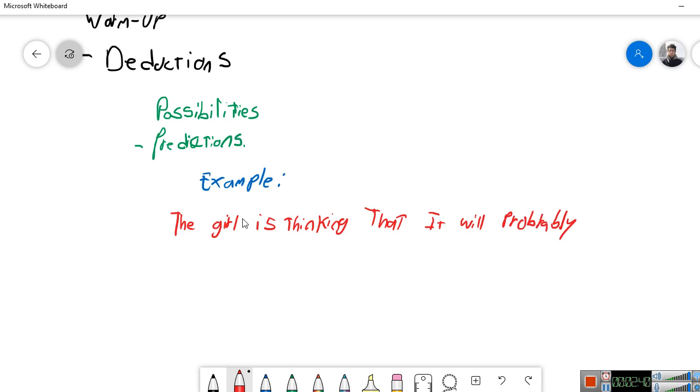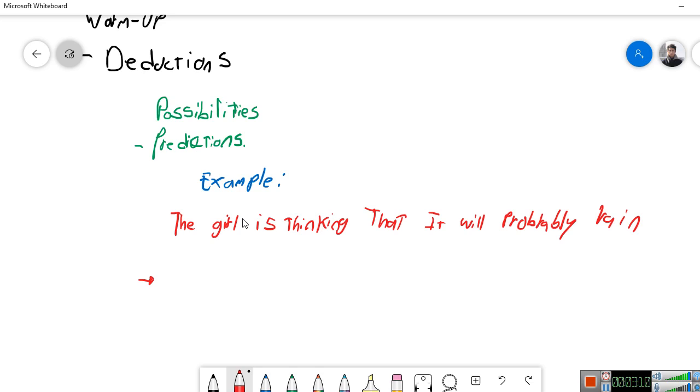Probably rain. Okay, that's a very good example. So it's like making a guess. That was actually a really good example. So we can make deductions like this, but we can also write deductions with the use of some modal verbs. Now, do you remember what are some of those modal verbs?